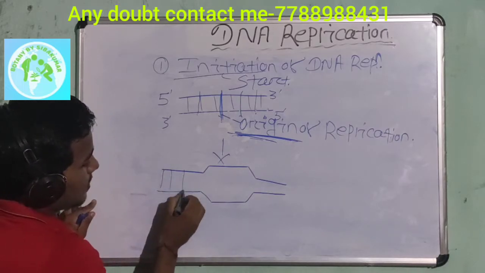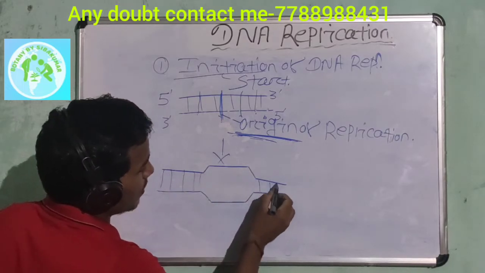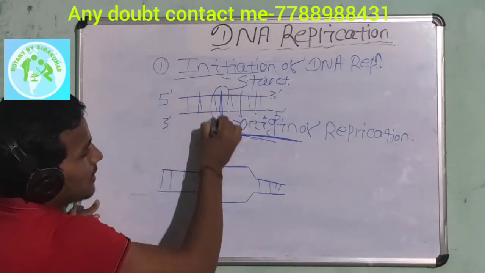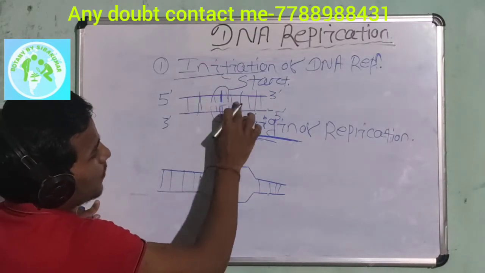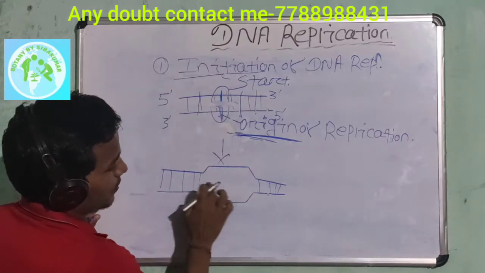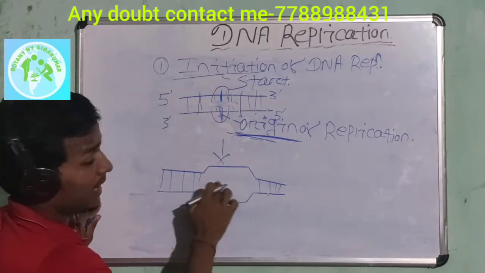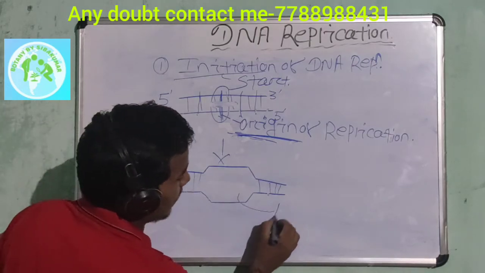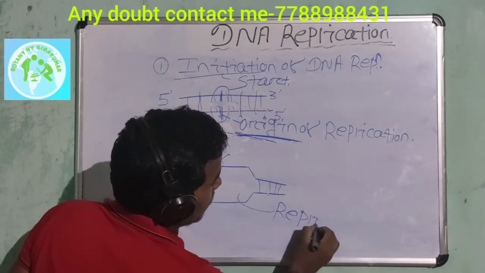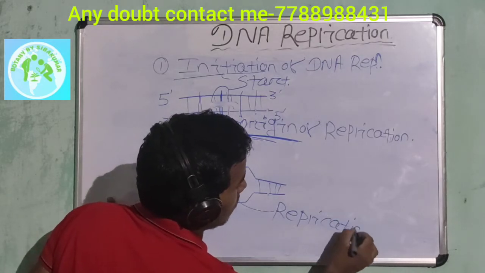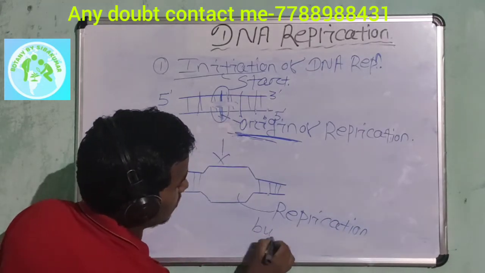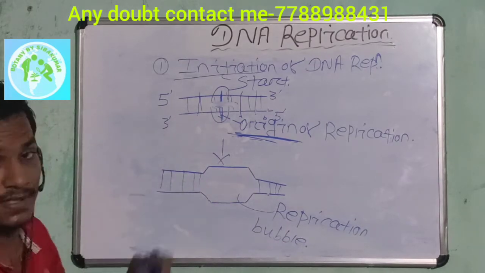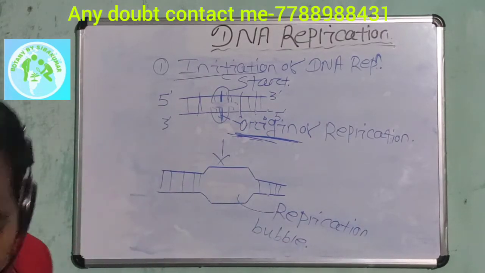These are known as your parent strands, and during this binding of protein, this region's hydrogen bonds can break, forming this structure. These are known as the replication bubble. Is that clear? The first step is clear.